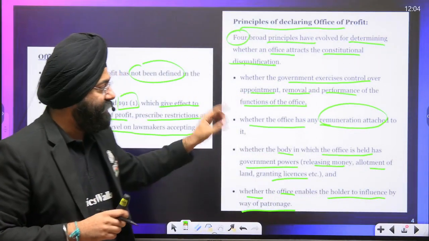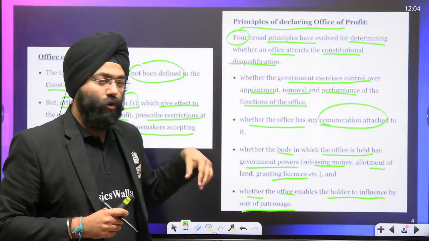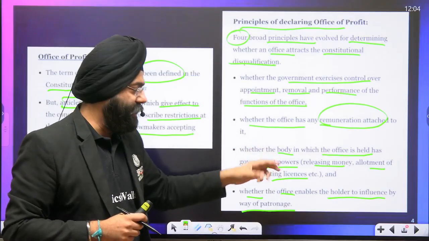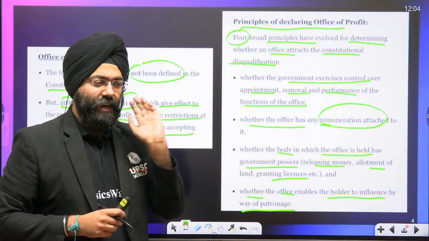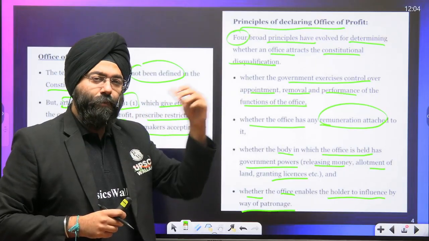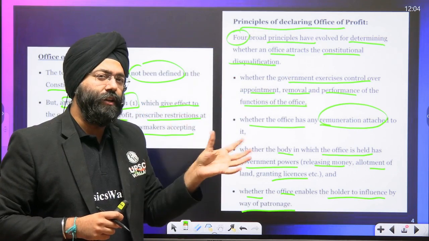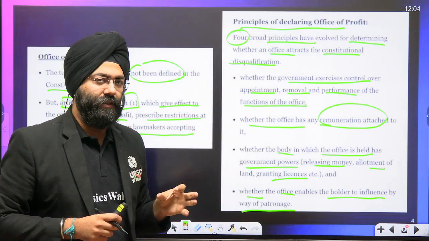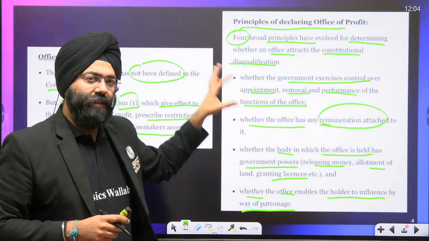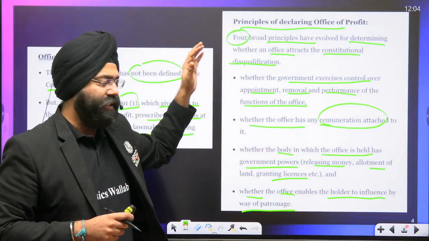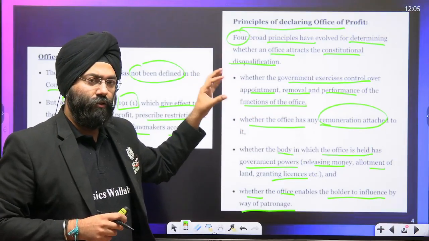because you are basically in a position of getting remuneration, directly or indirectly. Indirectly means, supposing you are occupying a government office where you have the power to grant licenses. That means by default there is a probability you can indulge in corrupt practices. So these are certain principles that have evolved over time. These are also present in the Lok Sabha and Rajya Sabha Secretariat, and at the Vidhan Sabhas also, right?